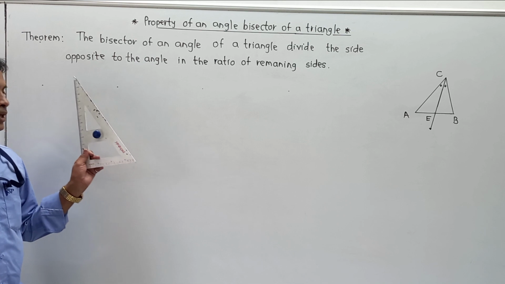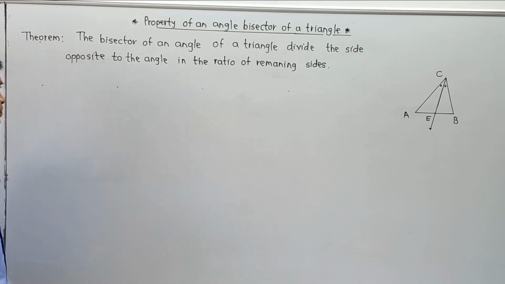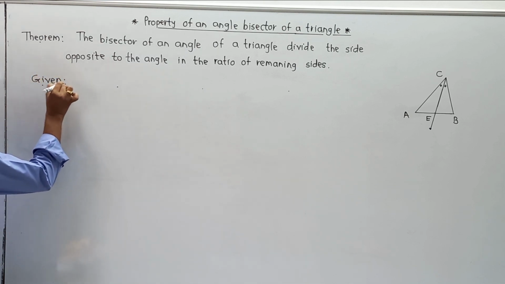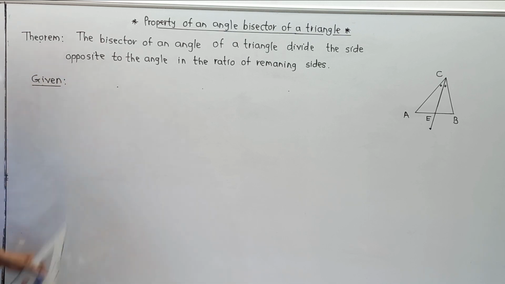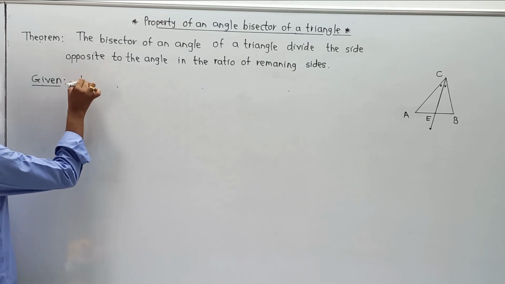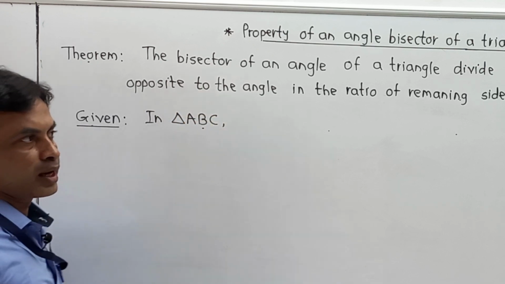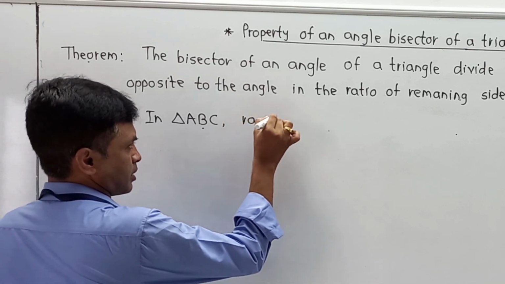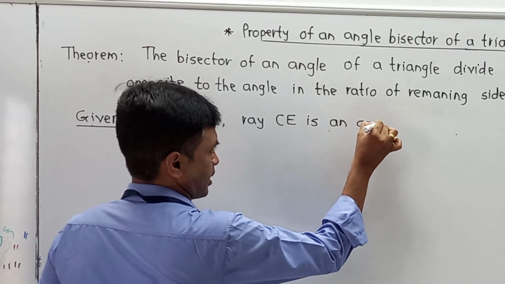Now, one by one, we are going to write the given, to prove, construction and all other parts. So please pay attention. The first part is the given. What exactly is the given from the diagram point of view? In triangle ABC, ray CE is an angle bisector.